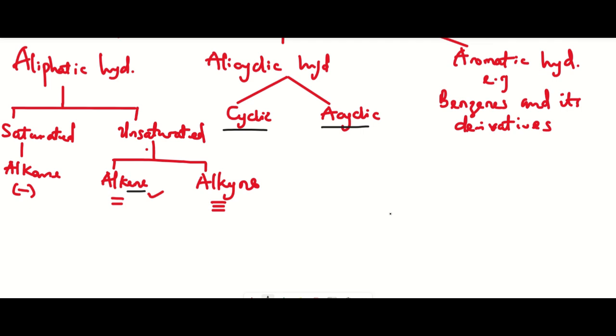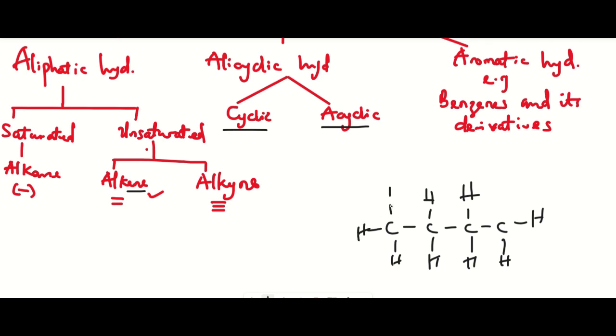Acyclic hydrocarbon means straight and branched chains, like the aliphatic hydrocarbons, right? So we have seen, for example, butane is an acyclic hydrocarbon because it's not in the form of a circle, right? Then I can have some other acyclic hydrocarbon if I change this from butane to probably 2-methylpropane.